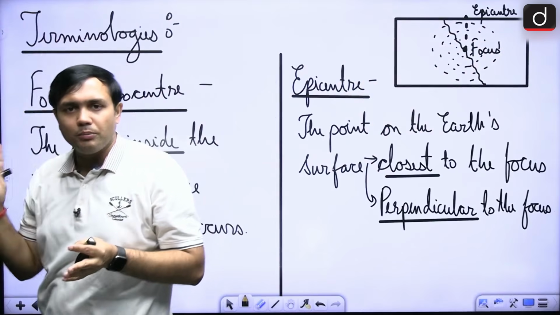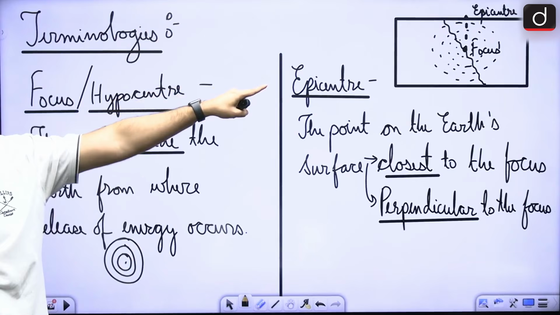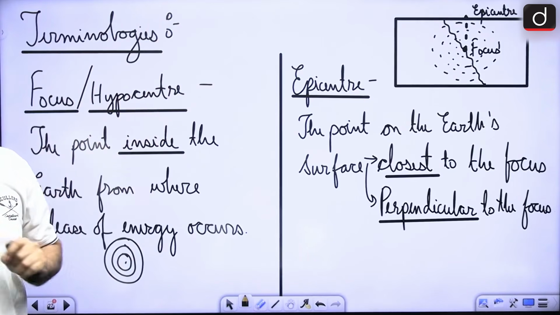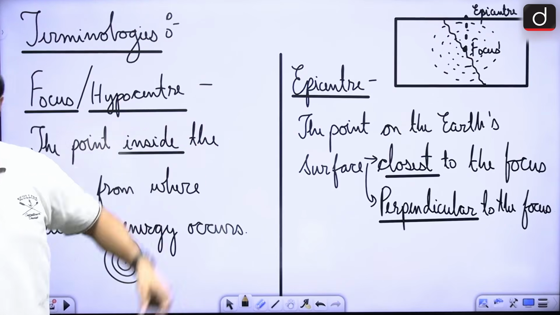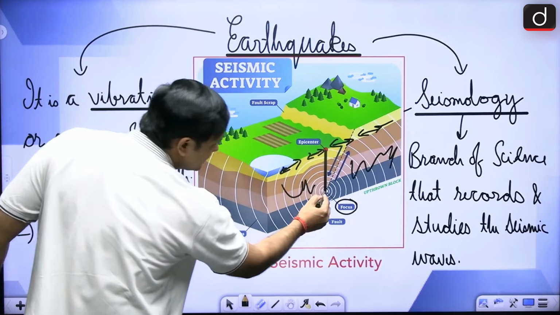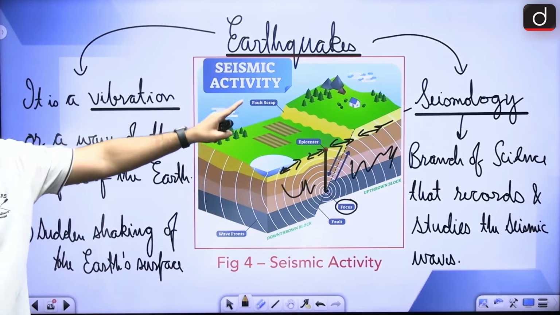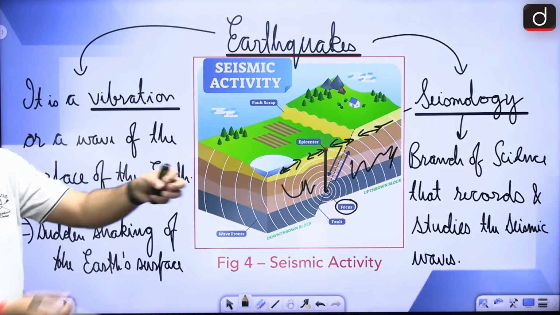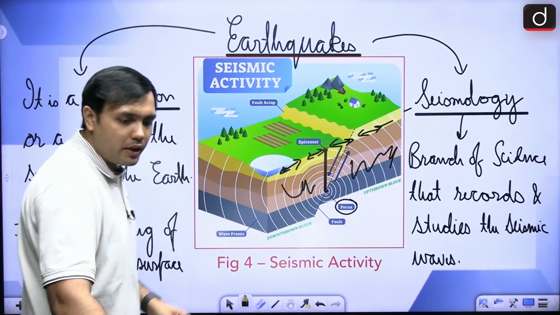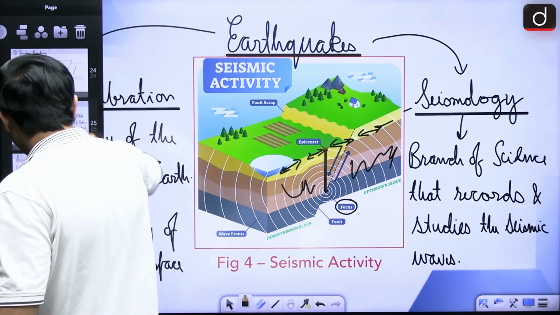from the focus, right, in the perpendicular direction on the surface of the earth, where you get to see that this is the point closest to the focus on the surface of the earth, this is called the epicenter, right? So in this particular diagram, if you see, this is the focus and this is the epicenter. Epicenter is on the surface, hypocenter or the focus is the point where the sudden release of energy is happening. All right, this is a very important demarcation. You must remember this. All right, next is, now